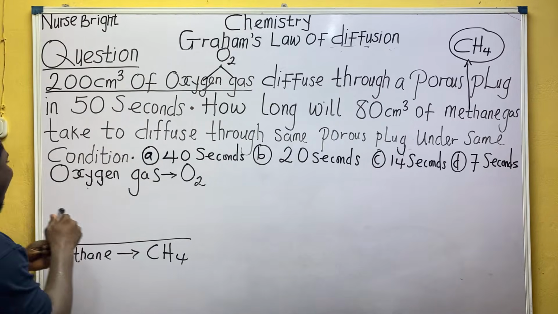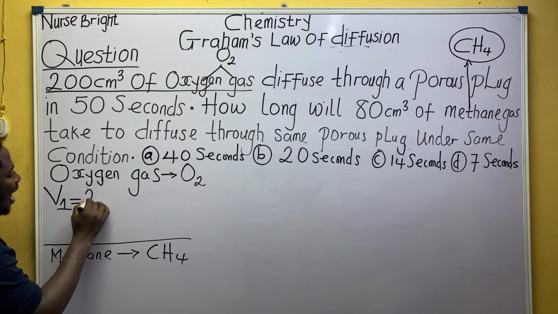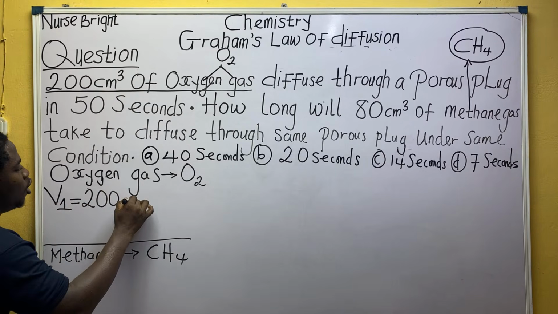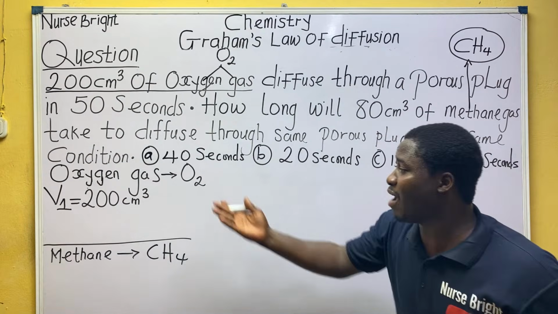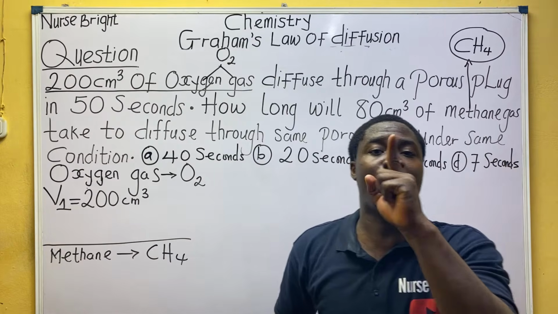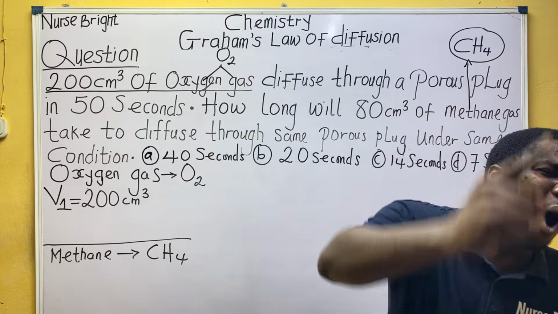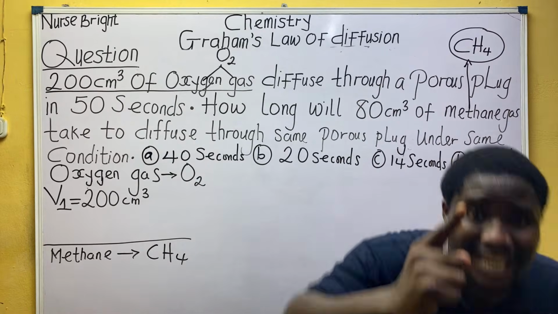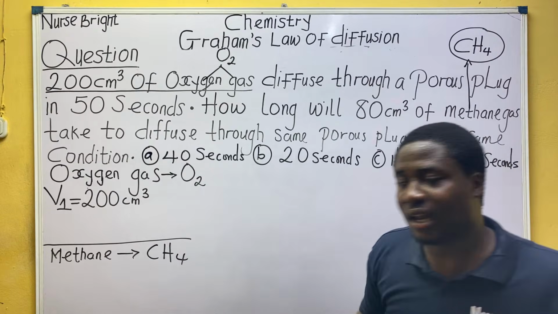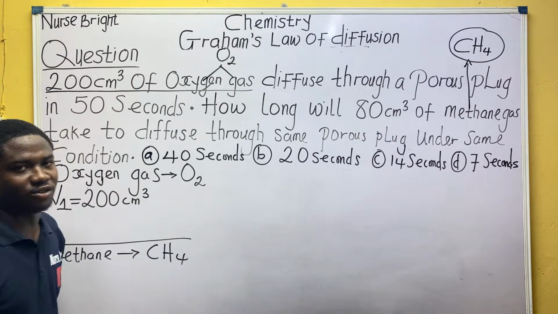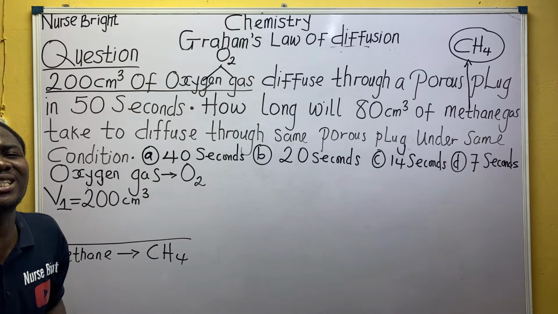Hence, that becomes my V1. And who has that volume? Is it oxygen gas or methane gas? Oxygen gas. Remember I said, write all these things out so that you know exactly the formula to use. 200 centimeter cube of oxygen gas diffused through a porous plug in 50 seconds.